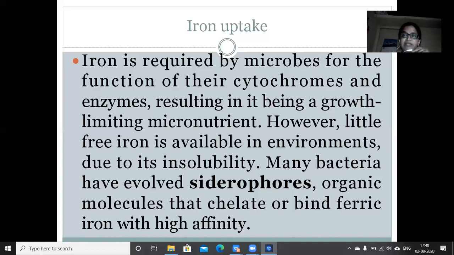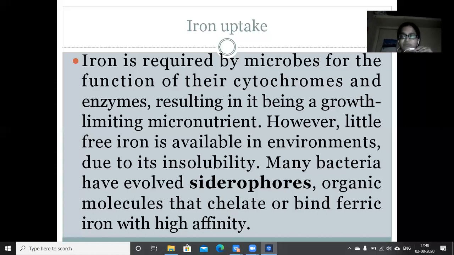Why is it very less? Because of its insolubility. It cannot be soluble in water. So as it is insoluble, the concentration of iron is also very less in the environment. So many bacteria have evolved siderophores, organic molecules that chelate or bind ferric ion with great affinity. So bacteria have evolved different mechanisms for the uptake of this iron from the surroundings to the interior of the cell.